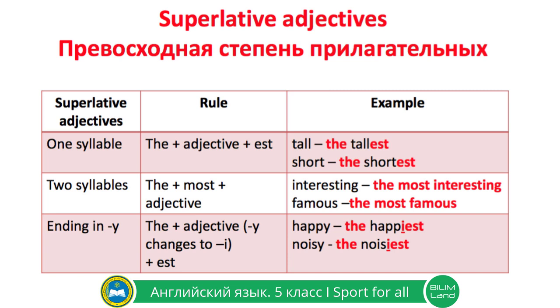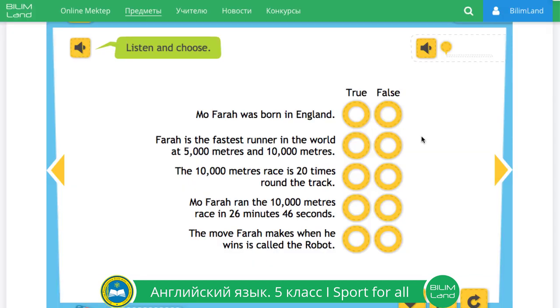And now let's look at adjectives ending in y. To make a superlative degree, we need to use the article the, use adjective, and remember, we need to change the letter y into i and add suffix est. For example, happy, the happiest. Pay attention that the letter y was changed to i. Happy, the happiest. Noisy, the noisiest. Very good. Let's practice a listening exercise.